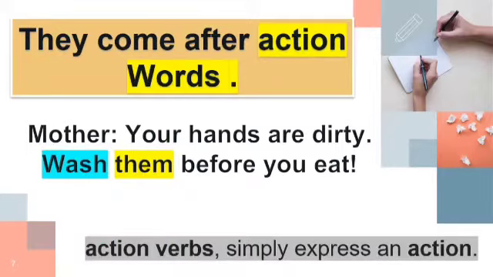Children, wash is an action word, that is why a pronoun is going to come after that. And we used the pronoun them because we are talking about hands and hands are more than one. So when we are going to talk about more than one thing, person, place, animal, we are going to use the pronoun them.